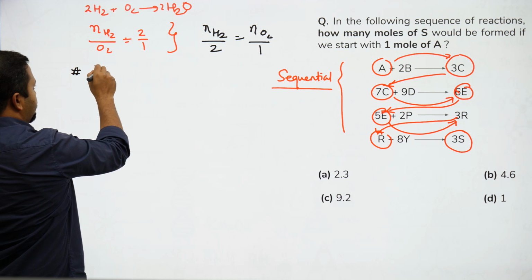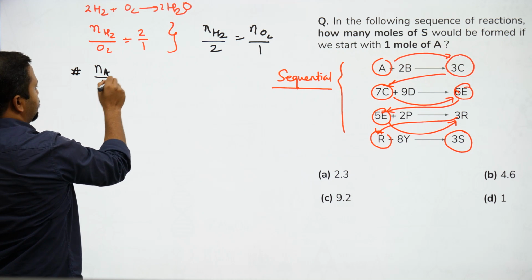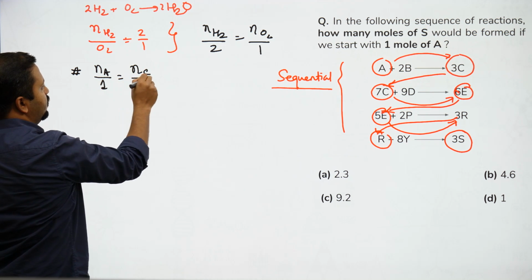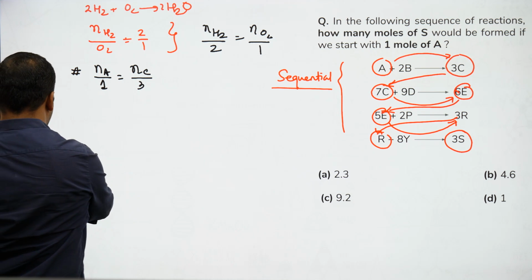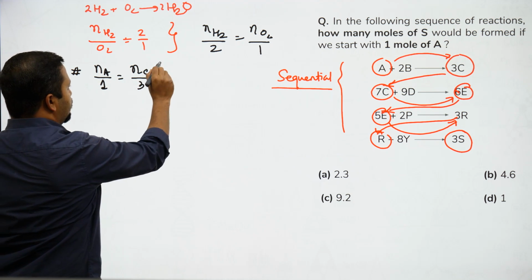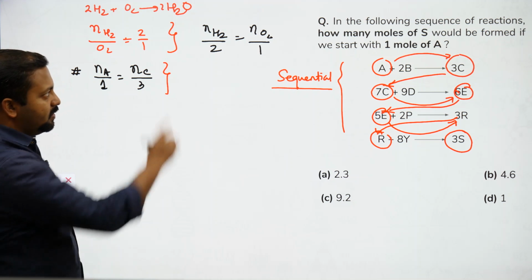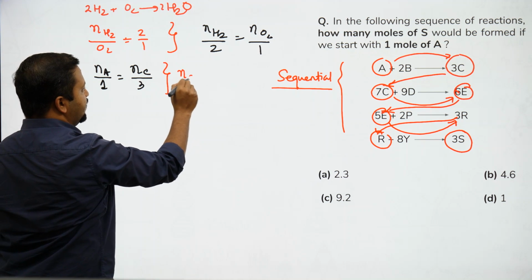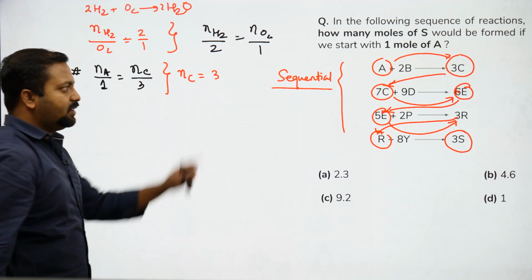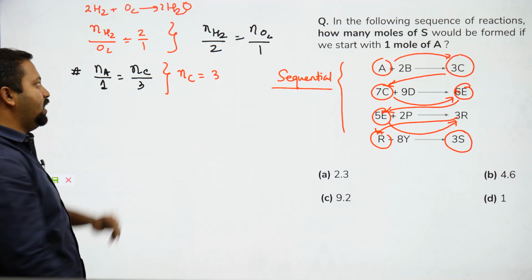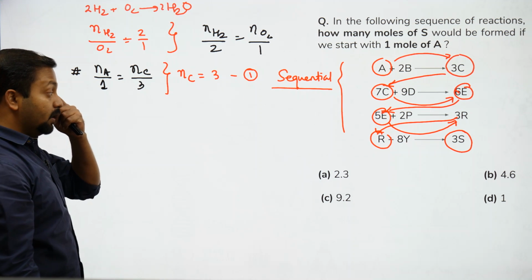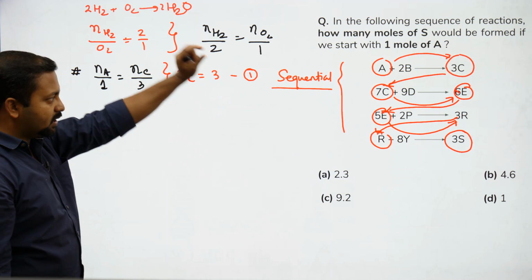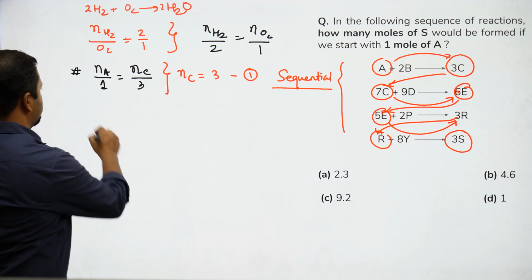Number of moles of A by 1 will become number of moles of C by what is the stoichiometric coefficient? 3. How many moles of A is taken? 1. So number of moles of C will become 3. These 3 moles, involved in the first reaction, we call first. This 3 moles is now utilized in the second reaction.